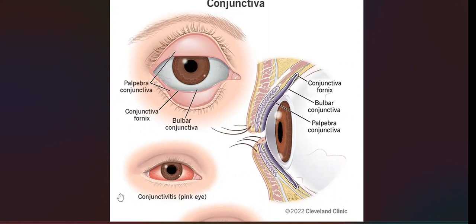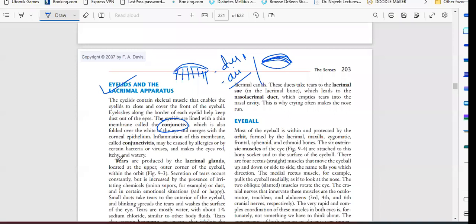If you get any bacterial infection, any infection which affects the conjunctiva, your eyes become pink or reddish, and some substances will be released from the eyes. The conjunctiva is folded over the white of the eye and merges with the corneal epithelium. Inflammation of this membrane is called conjunctivitis.